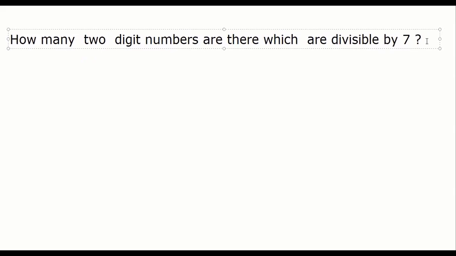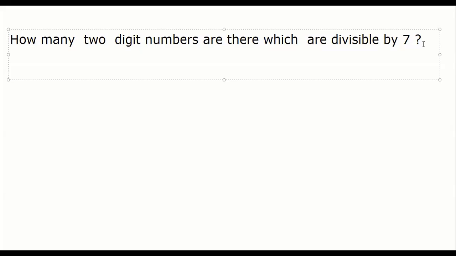Okay. So how many 2-digit numbers are there which are divisible by 7? Now, to do this, obviously we have to form AP first. Otherwise, how will you find out? When you say how many 2-digit numbers are there which are divisible by 7, tell me which is the smallest 2-digit number, guys? Vallabh, I said don't write the answer. Understand what I'm trying to say. Method, because if you do this question, all similar type questions you can do easily, guys. I don't focus on the answer. Point is, how to start this? How many 2-digit numbers?